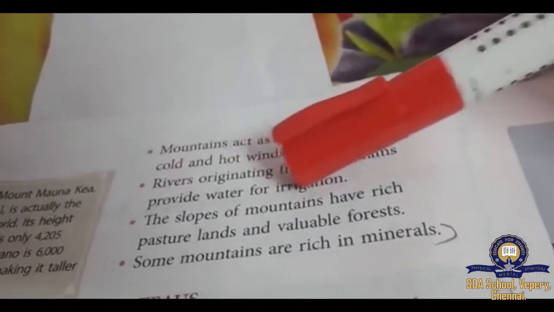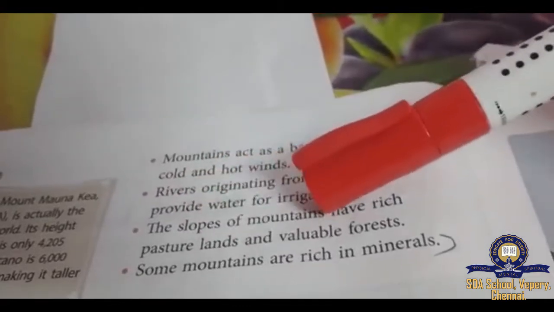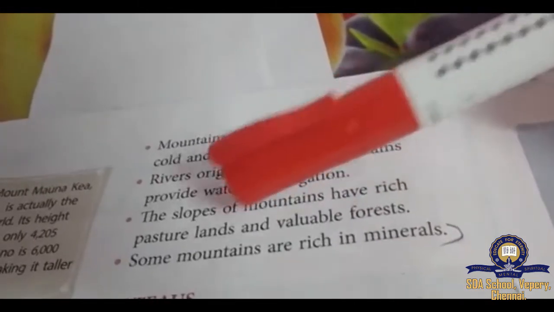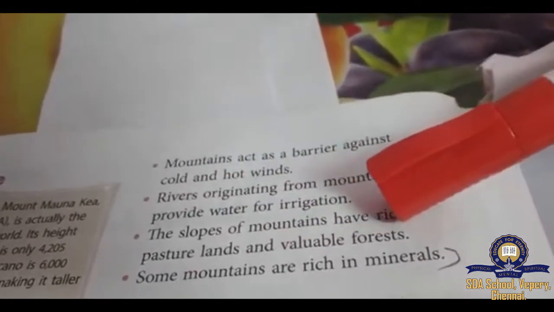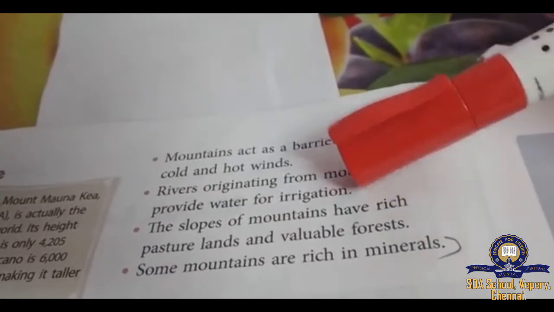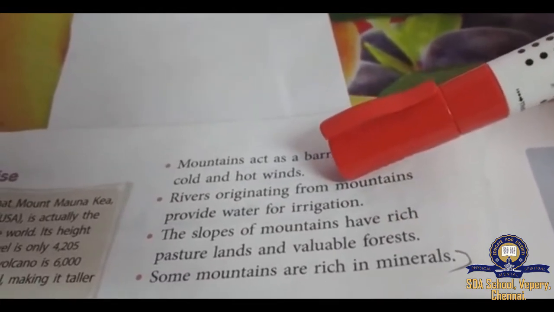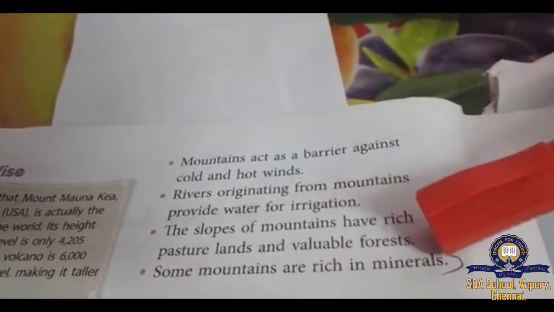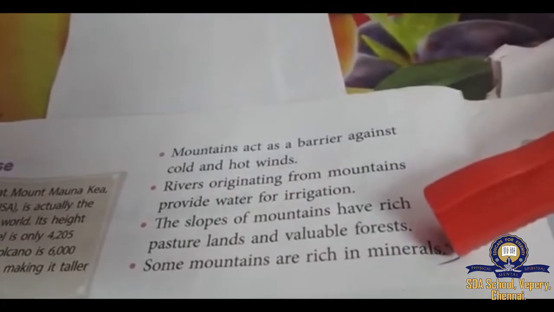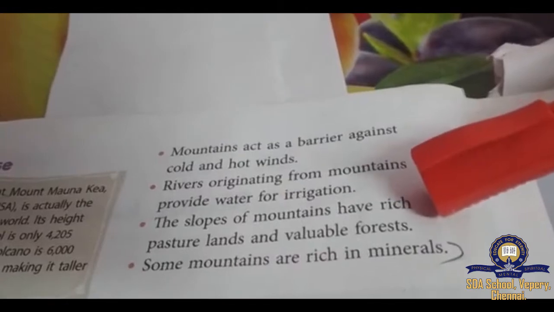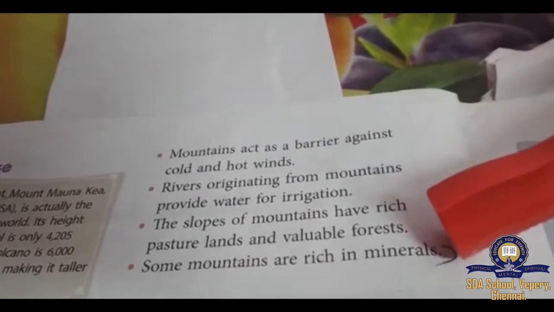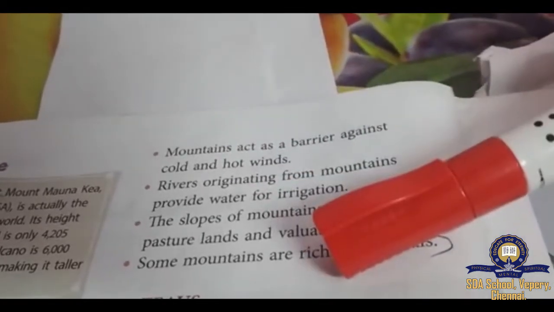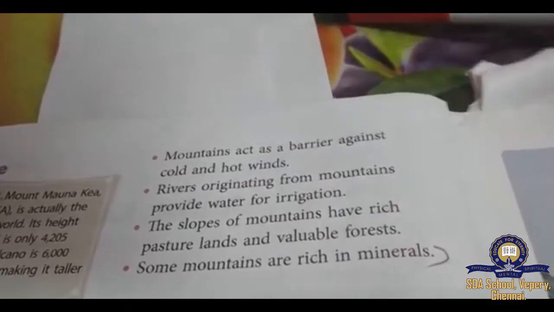The slopes of mountains have rich pasture lands and valuable forest. In some of the mountains, there might be pasture lands and valuable forest. Forest also is there, where animals can live, where there are more trees. Last point, some mountains are rich in minerals. In mountains, there are minerals which are useful. So, these are the 4 points that we have listed down.